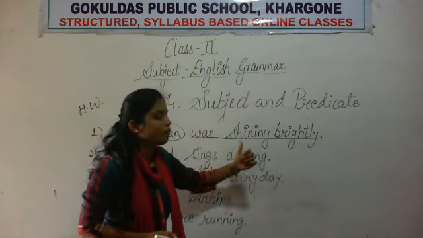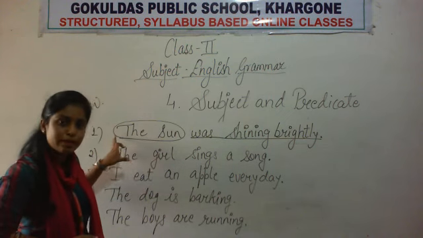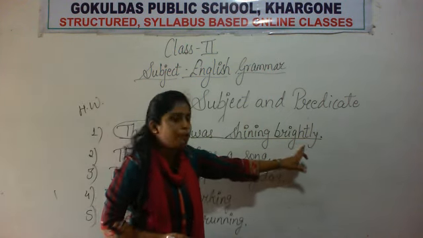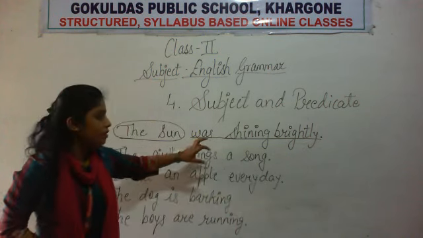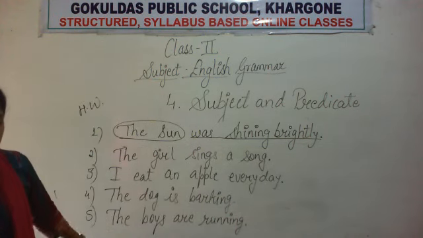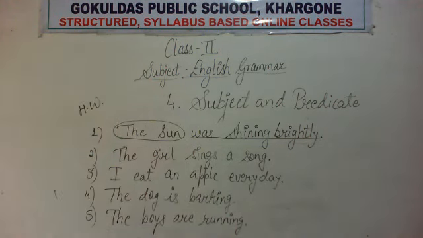So this way you have to do the homework. You have to circle the subject and you have to underline the predicate. Okay. So just I am giving 2-3 minutes to you so that you copy this down. After that we will finish the lecture. Don't do it in the book because you will not find these examples in the book. Do it in the rough notebook, okay, and then send it to me. This is the homework for today.